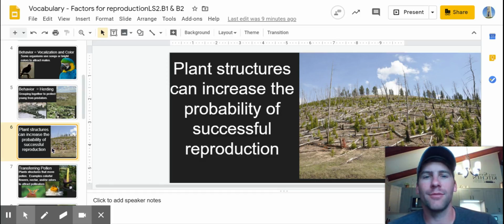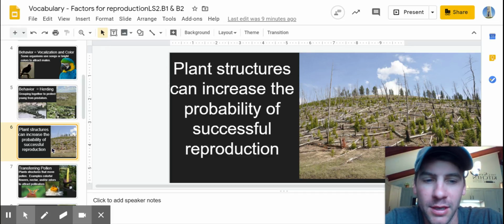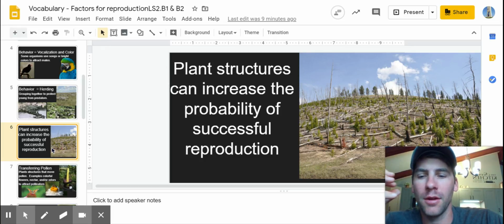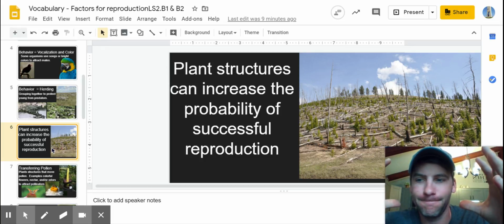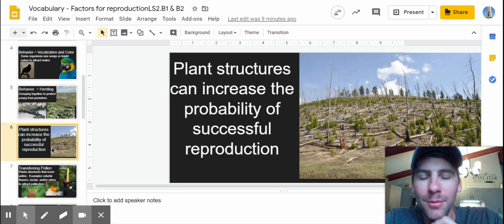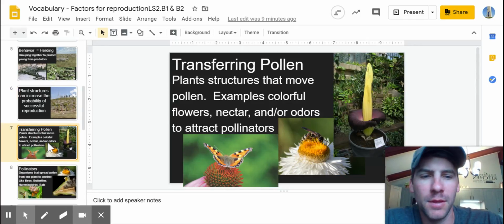Plants don't actually have really behaviors that they do to increase reproduction, but they do have structures, like physical things on their body, if you will, that help them increase the chances of them reproducing. So some of these would be methods of transferring pollen.